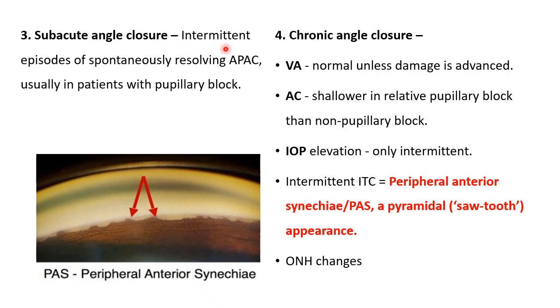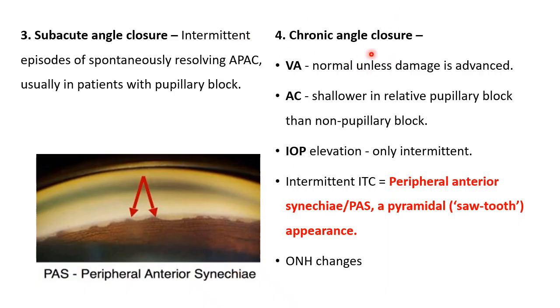Then there can be subacute angle closure. Subacute angle closure means that there are intermittent episodes of spontaneously resolving angle closure. Acute angle closure has happened in the past, and these patients will have peripheral anterior synechiae. Subacute as well as chronic will have peripheral anterior synechiae. That is because of repeated iridotrabecular contact; in some places the iris keeps sticking, it becomes tent-like, or you can say sawtooth. So this is what is known as primary peripheral anterior synechiae. They happen as a result of repeated episodes of acute angle closure.